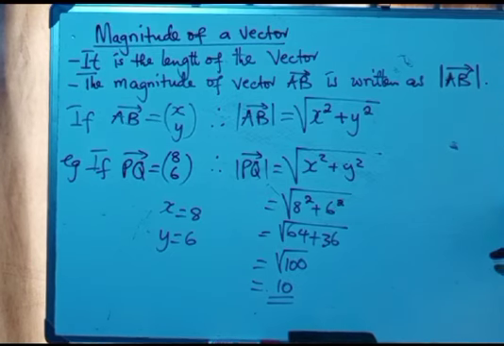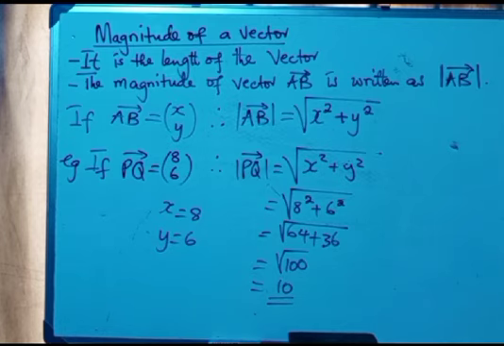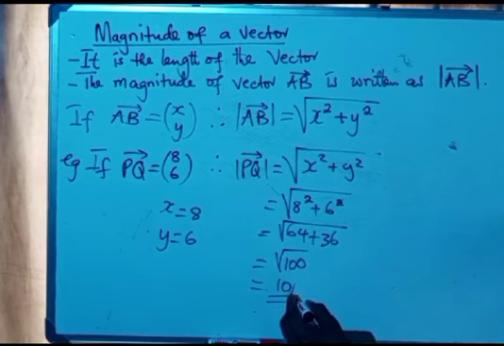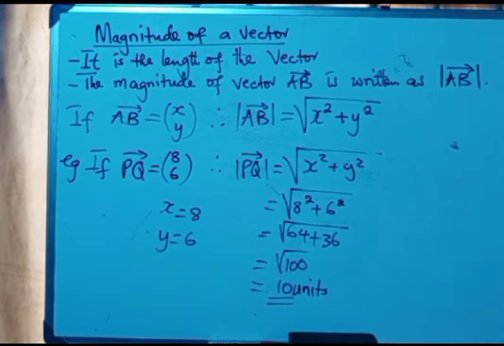So this will be the magnitude of that vector. That is what we have under the magnitude of the vector. Now, since we don't have the units there, you can just use the word units. That is the magnitude in those units, because we don't know if they are centimeters, meters, or kilometers.